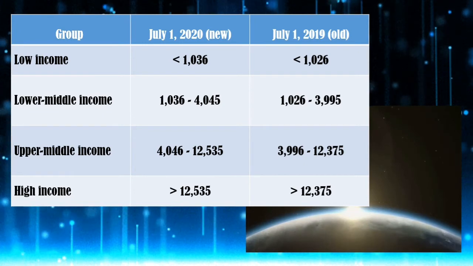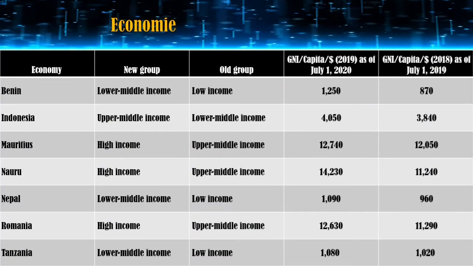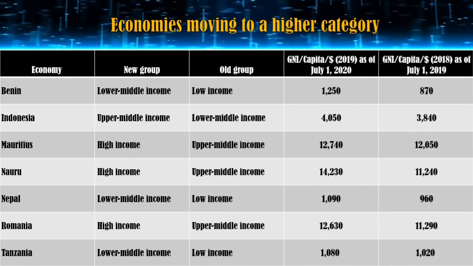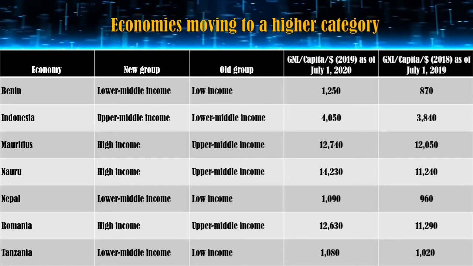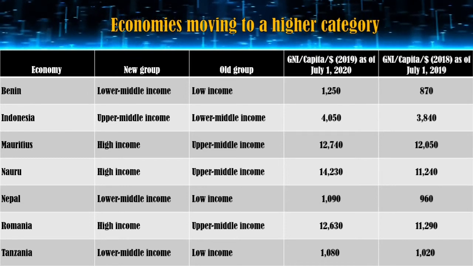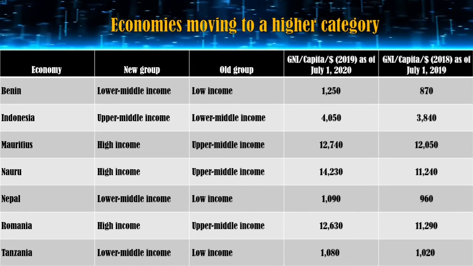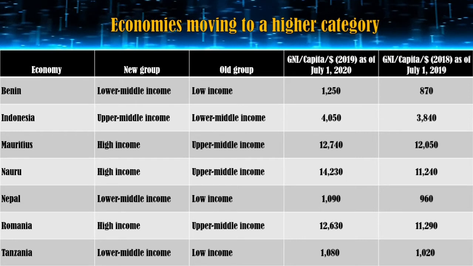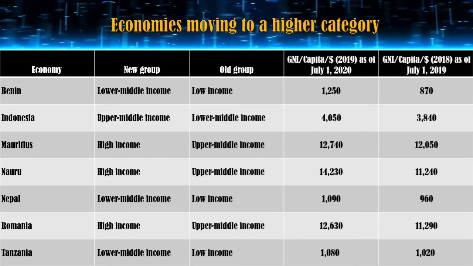12,535 GNI per capita. Another publication of the World Bank is that of the economies moving to a higher category, particularly Benin, Indonesia, Nauru, Nepal, Romania, and Tanzania, which last year, as of July 1, belonged to groups ranging from low income to upper middle income.